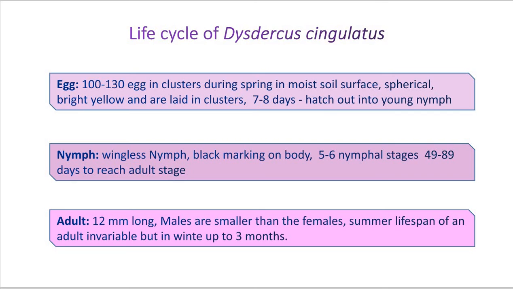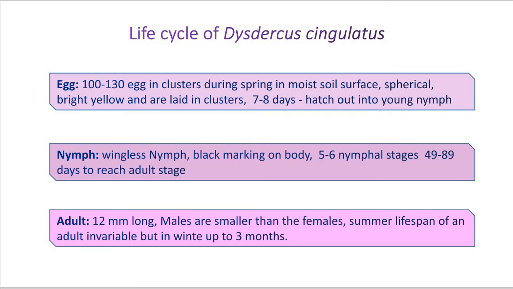The eggs are spherical, bright yellow and are laid in clusters or in loose irregular masses of 70 to 80 eggs. So here each cluster, each group of eggs contains about 70 to 80 eggs. Now after the incubation period of 7 to 8 days is complete, the hatchlings come out, or we say that after the incubation of 7 to 8 days, the eggs hatch out. Okay. Now the next stage is the nymphal stage.